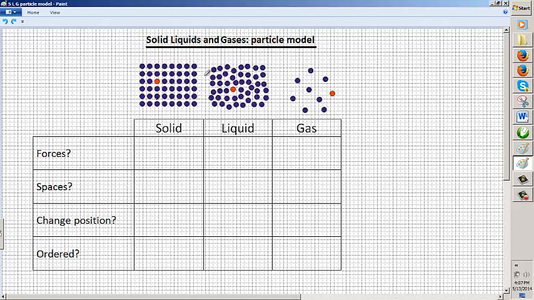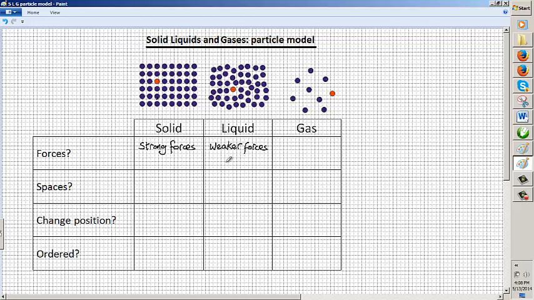Now, what about the forces that hold solids together? Okay, so we can say that they're held together by very strong forces. And the liquids, well, the liquids are held together by forces, but the forces are weaker. So just think of a raindrop, for example, falling through the sky.